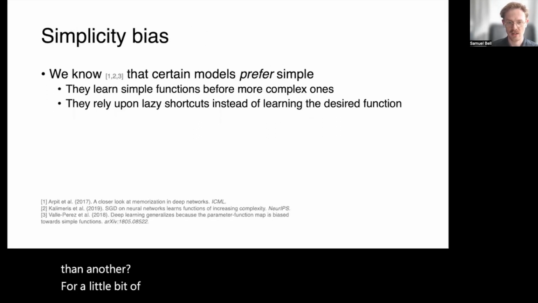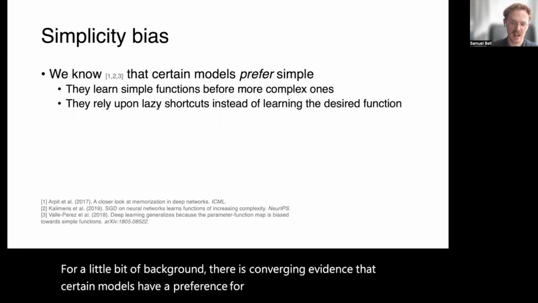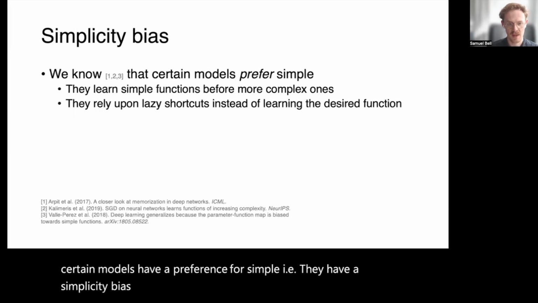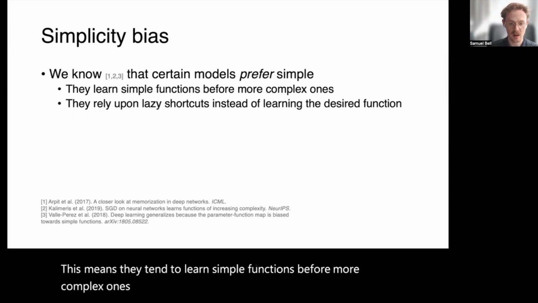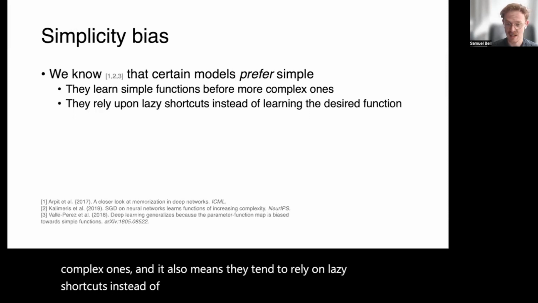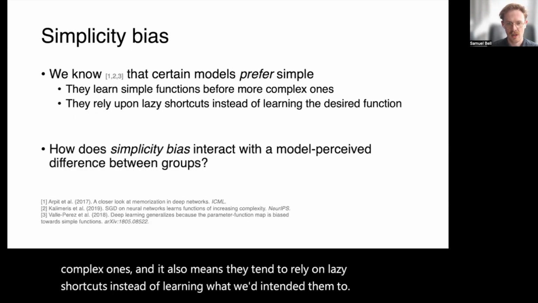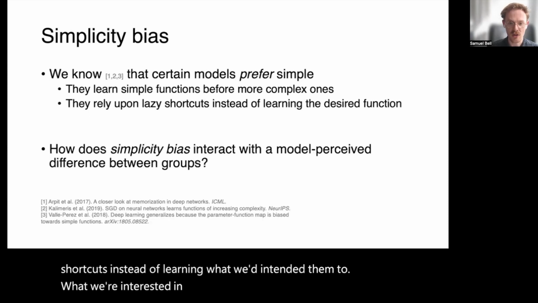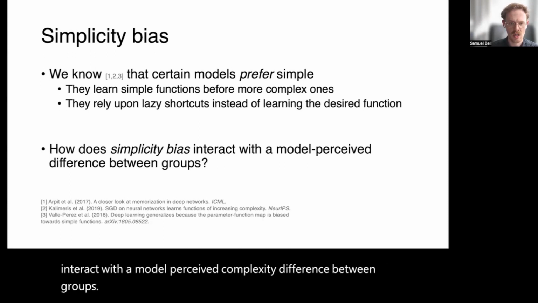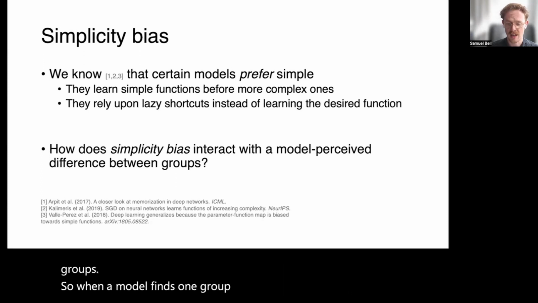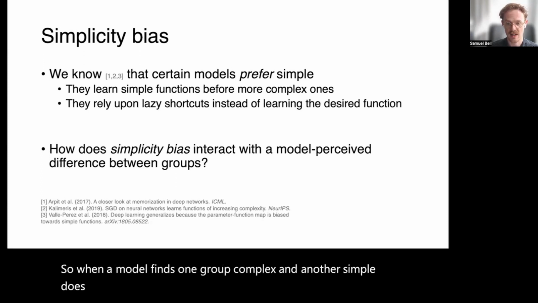For a little bit of background, there is converging evidence that certain models have a preference for simple, i.e. they have a simplicity bias. This means they tend to learn simple functions before more complex ones. And it also means they tend to rely on lazy shortcuts instead of learning what we'd intended them to. What we're interested in is how this notion of simplicity bias might interact with a model perceived complexity difference between groups. So when a model finds one group complex and another simple, does simplicity bias come into play?